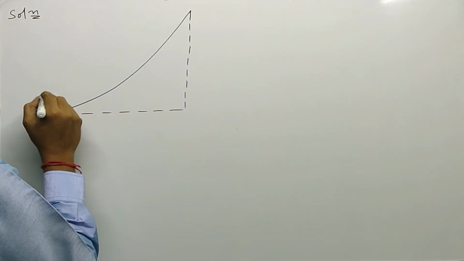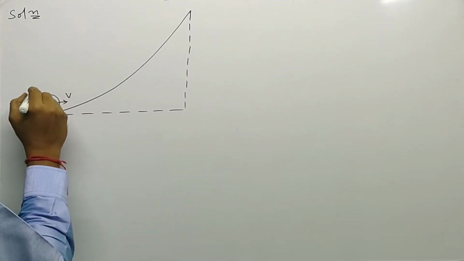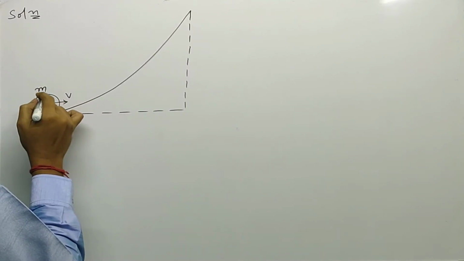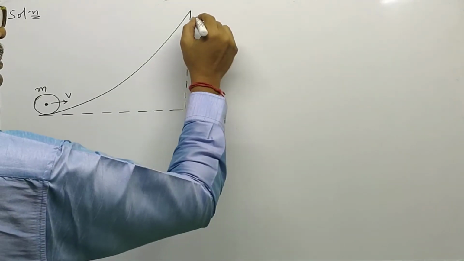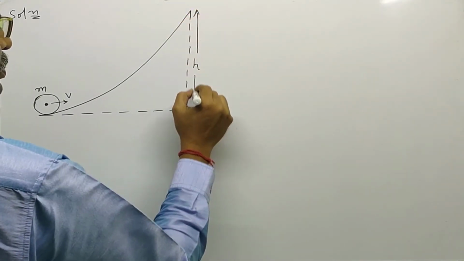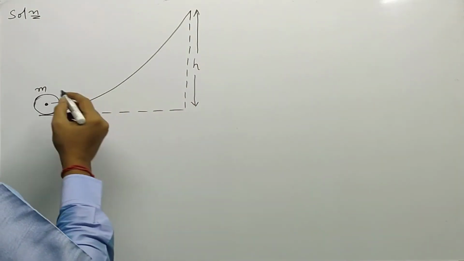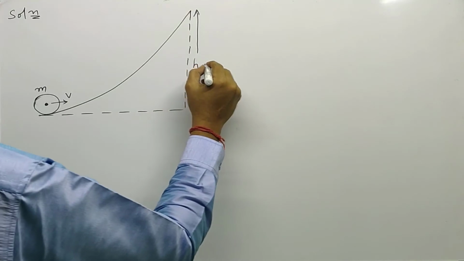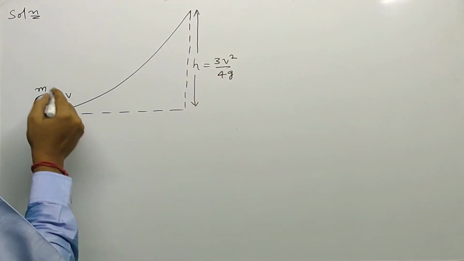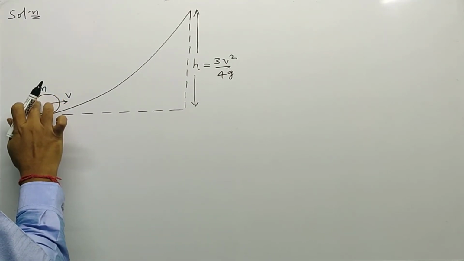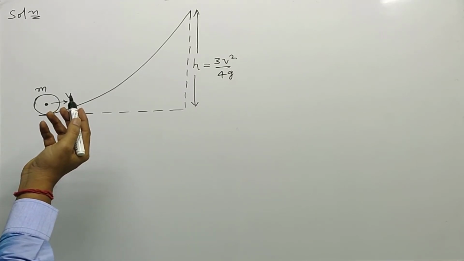A body of mass m is moving with initial velocity v. It reaches a particular height, h equal to 3v squared by 4g. What is the shape of the body? Here, according to the law of conservation of energy...